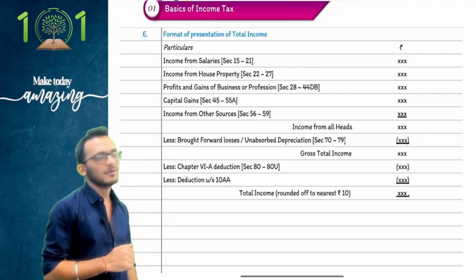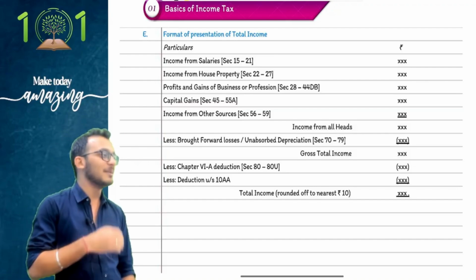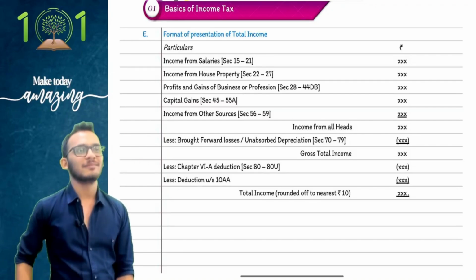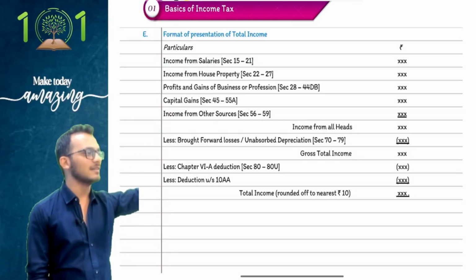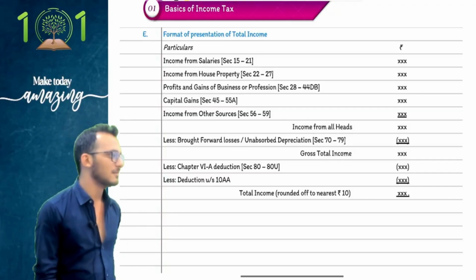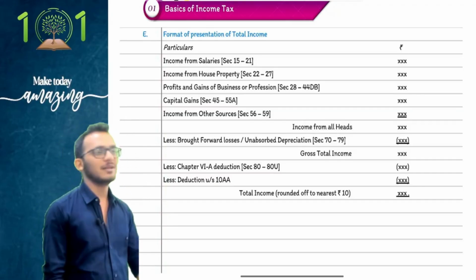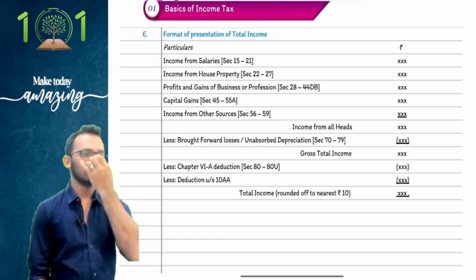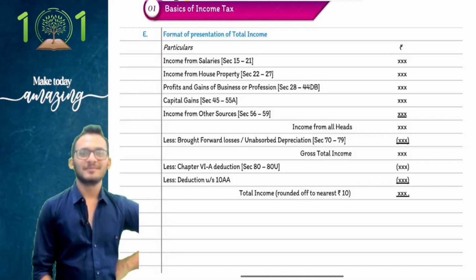Any doubts? People, you have learned in CA Foundation accounts something called salary received by a partner from a partnership firm. In the partnership accounts, you have three payments: interest on capital, salary to partner, share of profits. Salary received by a partner from a partnership firm, taxable under the head